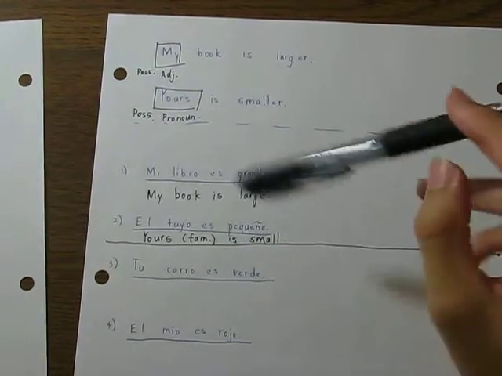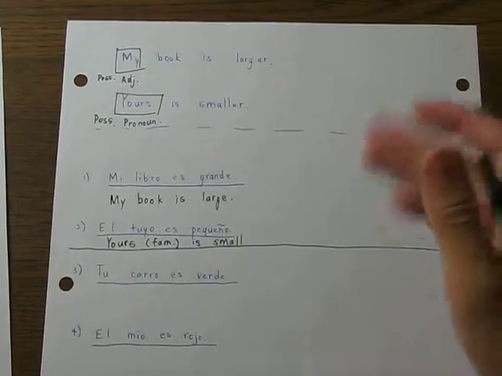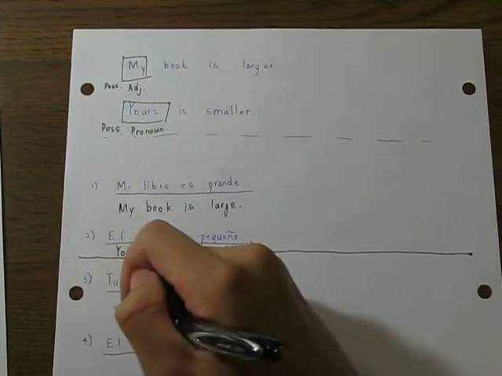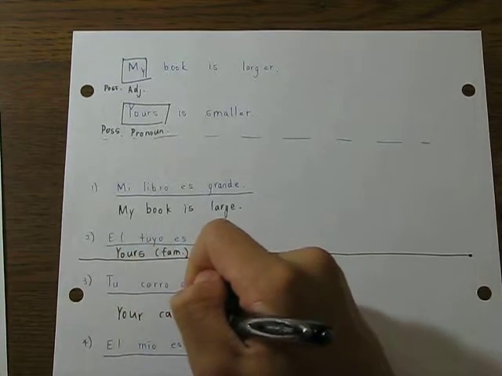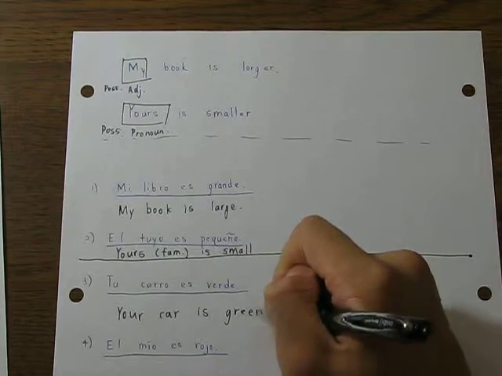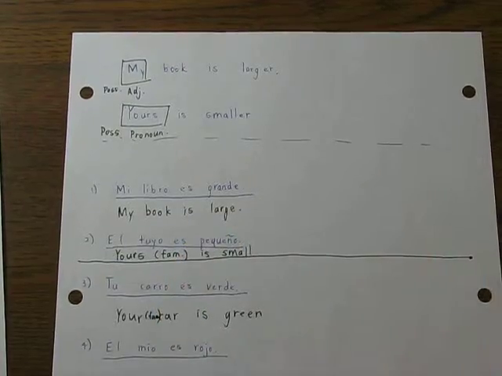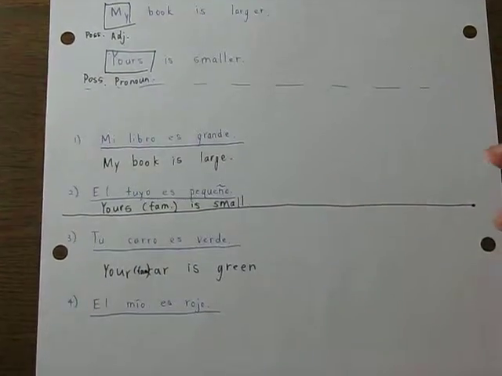Okay, now let's move on to the second couple, or the second couplet, and we see here that the translation would come out to be, your car is green, right? And the your here would also be familiar, because it's tu, not su, as we see here.